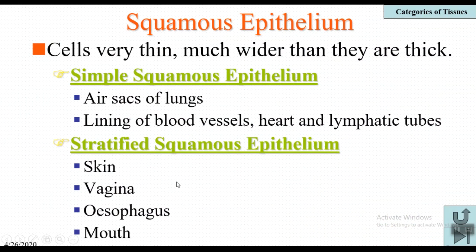This stratified squamous epithelium is further divided into two types based on the type of protein. If keratin is present, it is called stratified keratinized squamous epithelium, which is present on dry surfaces like skin. And another one, stratified non-keratinized squamous epithelium, where keratin is absent, is present mostly on wet surfaces like vagina, esophagus, mouth, etc.